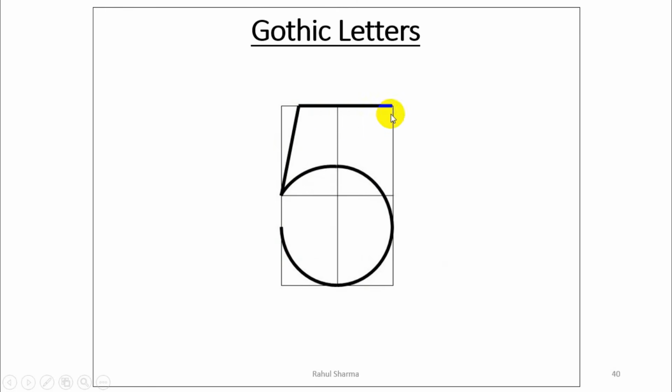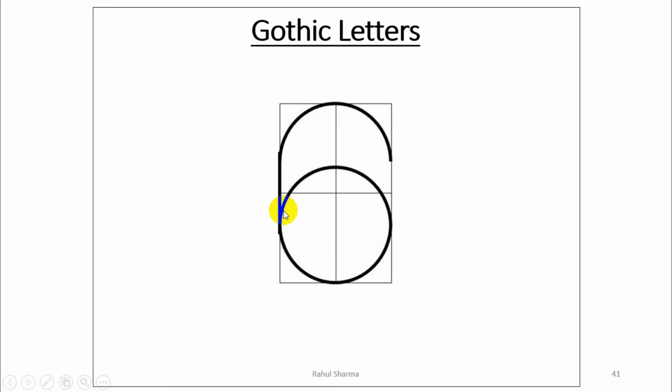It is not having full width at the top, and from this corner it will have an inclined line, then a continuous curve like this. This is the letter 6, just similar to the C letter, but the only difference is that it will not end up to here. It will have a bulging out curve above the mid, and it will join below the mid here.